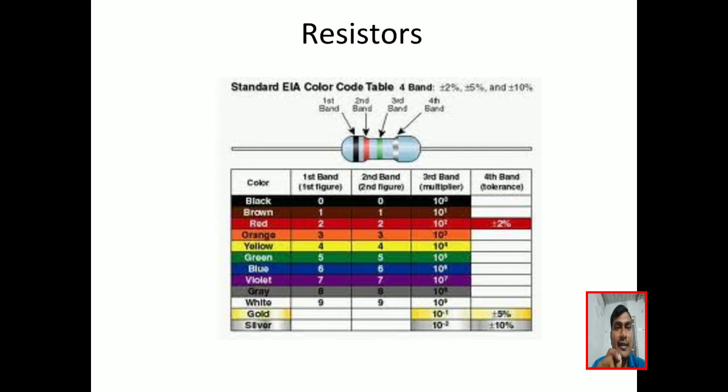So if black is there, that is 0. If brown is there, that is 1. If orange is there, 3. Yellow is 4. Green 5. Blue 6. Violet 7. Grey 8. White 9. So based on this color coding, we can decide the value of the resistor.